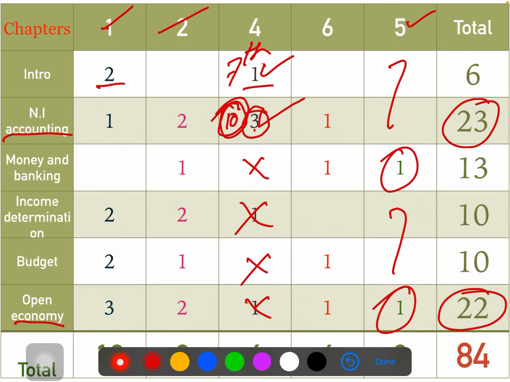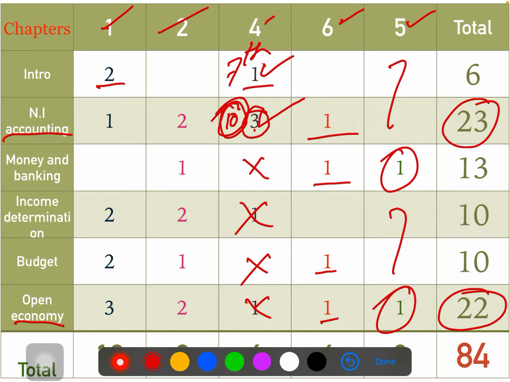And when it comes to 6 mark questions, national income accounting you're going to get 1 question, money and banking you're going to get 1 question, budget you're going to get 1 question, open economy you're going to get 1 question. So in this case, micro you're going to cover 4 questions.